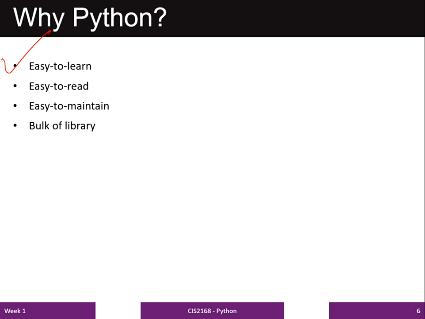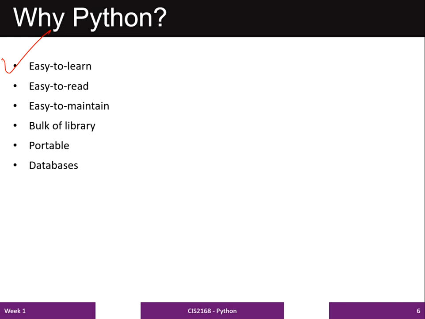The next feature is portability. Python programming language is portable and it can run on a wide variety of hardware platforms and it supports the same interface on all platforms. The next feature is database. Python provides interfaces to all major commercial databases. That is the reason Python is popular.